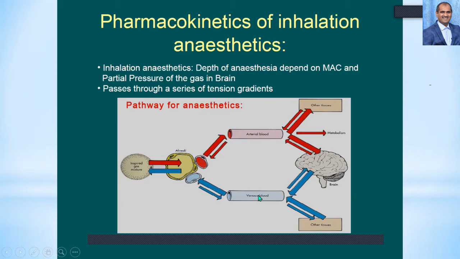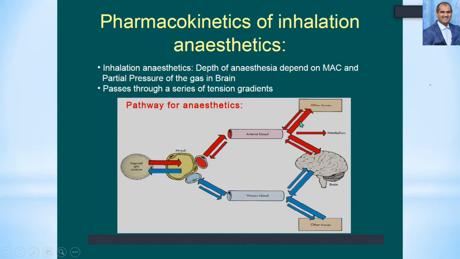Whenever the anesthetic is administered, it enters the alveoli, and the surrounding blood capillaries take up that anesthetic agent into the arterial blood.